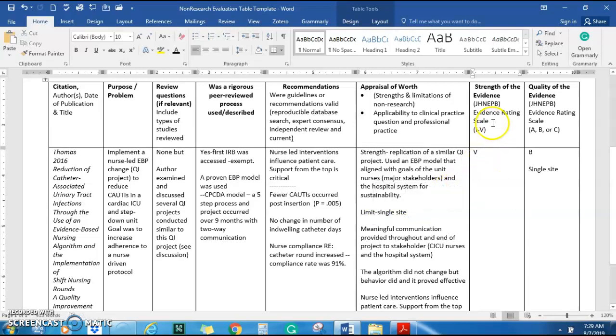So the strength of evidence, going back to the Johns Hopkins table, when we talk about strength and quality of evidence, it's a 5 because it's a QI, and I gave it a B, just single site. If you go look at the criteria, you can see more of the details.